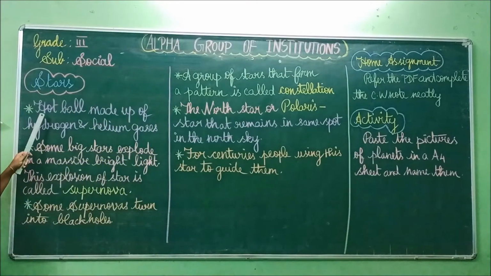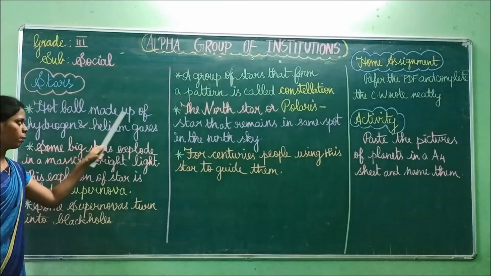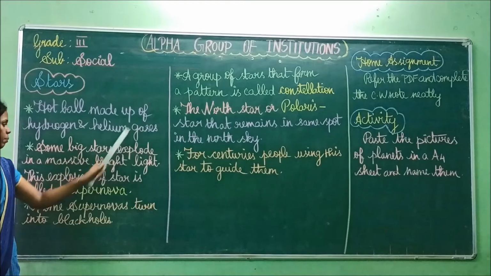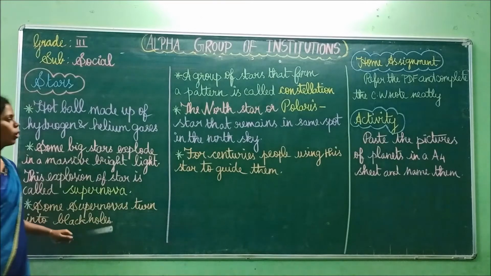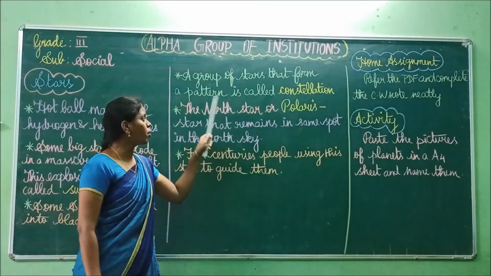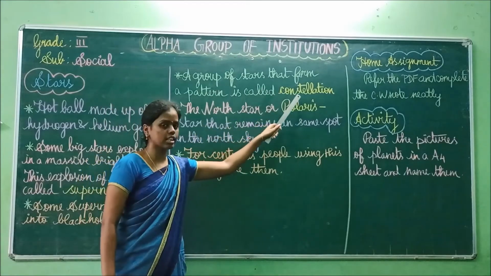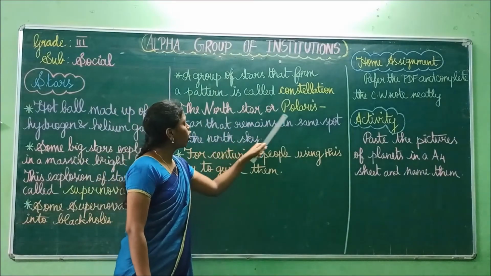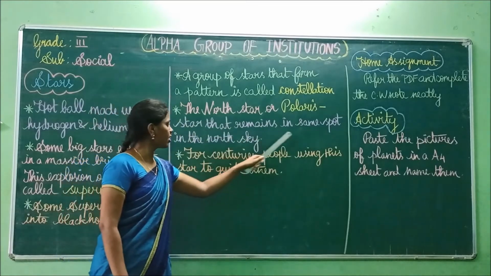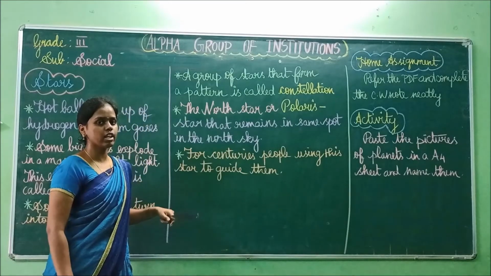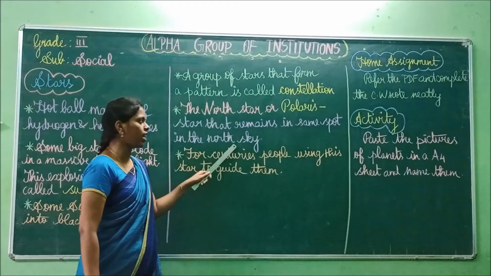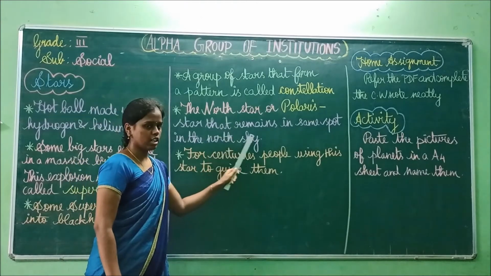See, stars are a hot ball made up of hydrogen and helium gases. Some big stars will explode in bright light. This explosion is called a supernova. Some supernovas will turn into black holes. Then a group of stars will form a pattern. That pattern is a constellation. The North Star or Polaris is the star that remains in the same spot in the north sky.